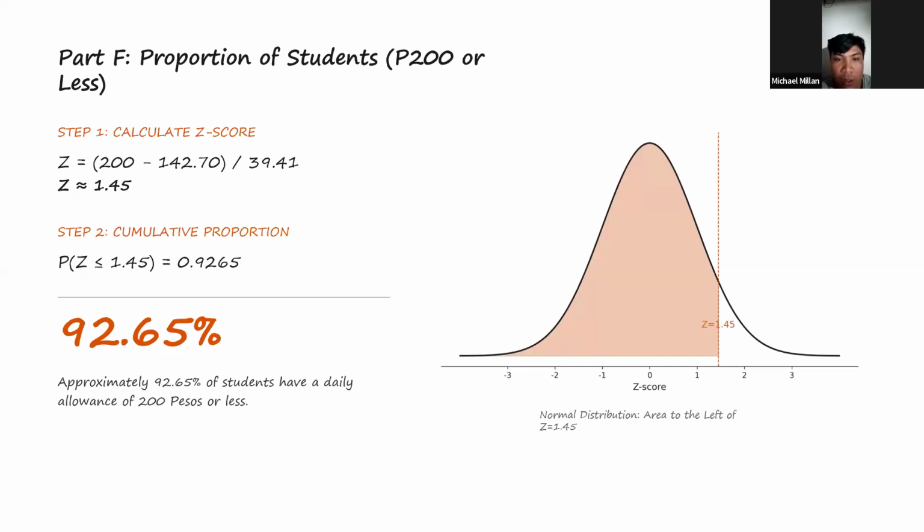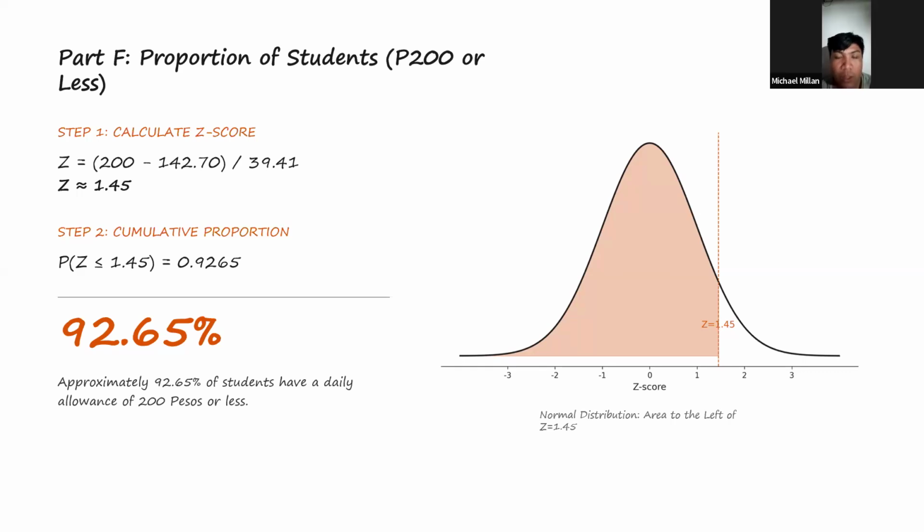Next, we calculate the z-score. z equals 200 minus 142.70 divided by 39.41, which is 57.30 divided by 39.41, equals 1.45. Next, we look up z equals 1.45 in the standard normal table. The area to the left equals 0.9265. The z table tells us that 92.65% of the values in a normal distribution fall below z equals 1.45.